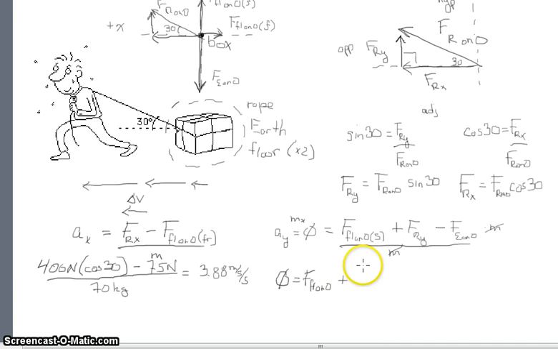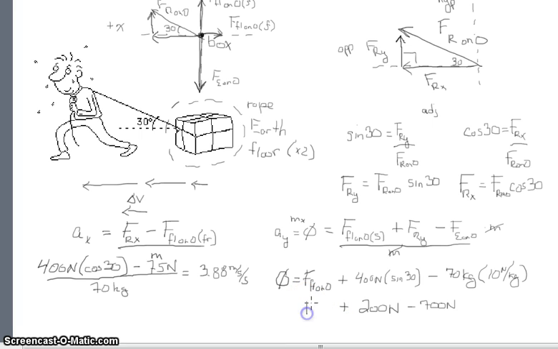Looking back, the force of the rope in the y direction is the hypotenuse, which is 400 newtons, times sine of 30, minus the force of the earth, which is the mass, 70 kilograms, times 10 newtons per kilogram. Sine of 30 is 0.5, so that's 200 newtons minus 700 newtons.